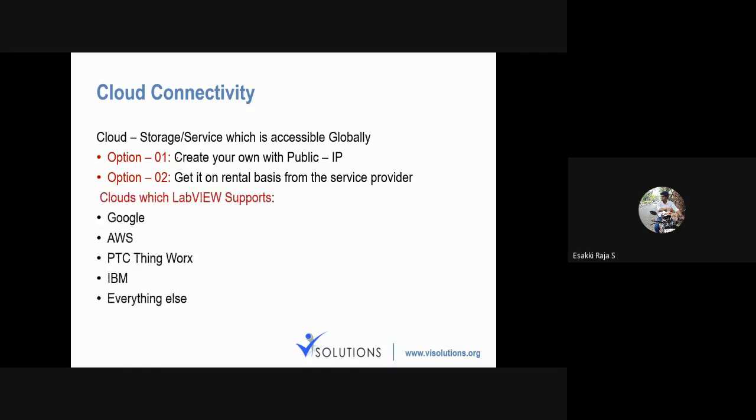So here I have mentioned a few clouds which are supported for LabVIEW. Here you can see Google, that is what you used yesterday, the Firebase. That is the cloud from Google. The next one, AWS, that is Amazon Web Service. And then we have PTC ThingWorx, IBM, and so on. We have so many cloud supports available for LabVIEW.